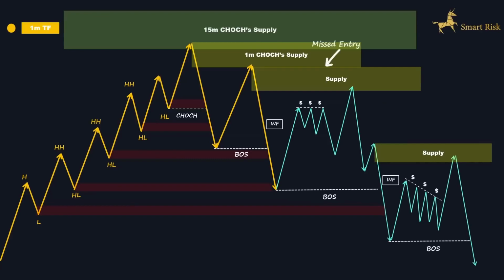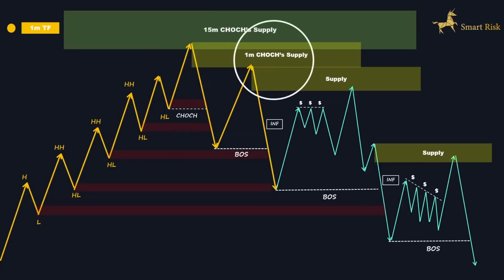So here, let's say you somehow missed this entry opportunity during the change of character, or you simply want to open additional positions. The price, after the mitigation of the supply zone, reversed and shifted its character to the downside by breaking and closing below these structures and breaking through several demand zones. If you couldn't execute any short positions from the change of character's supply zone.